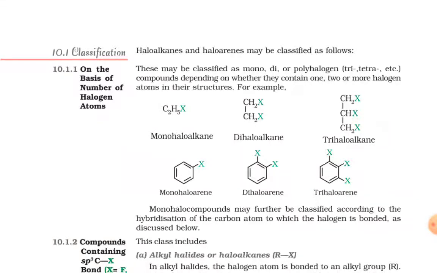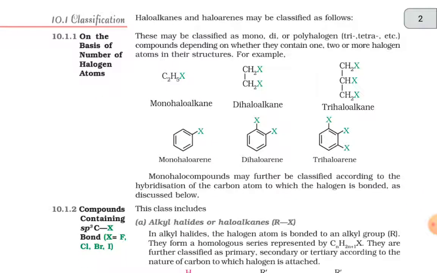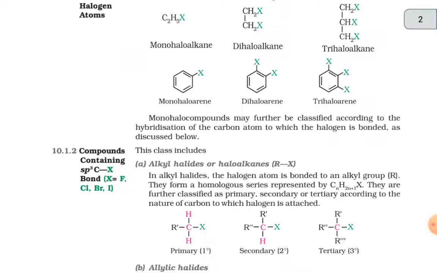For example, C2H5X is called monohaloalkane. Then CH2X-CH2X is called dihaloalkane, and CH2X-CHX-CH2X is called trihaloalkane. Then another one is monohaloarene, then dihaloarene and trihaloarene. Monohalo compounds may further be classified according to the hybridization of the carbon atom to which the halogen is bonded, as discussed below. 10.1.2